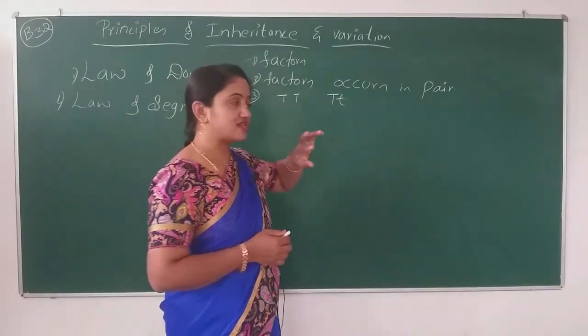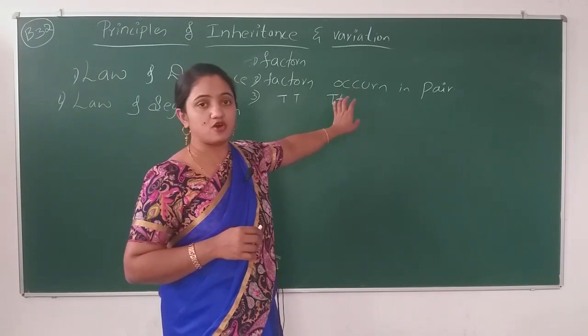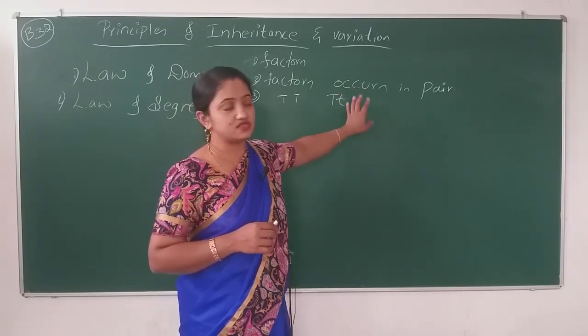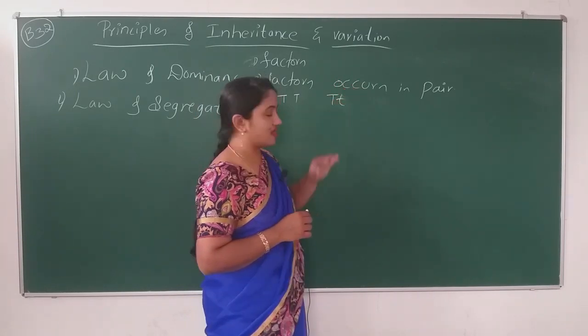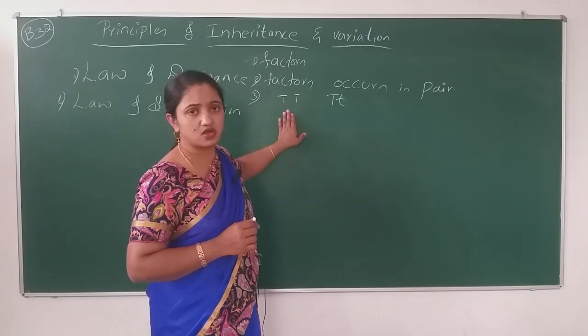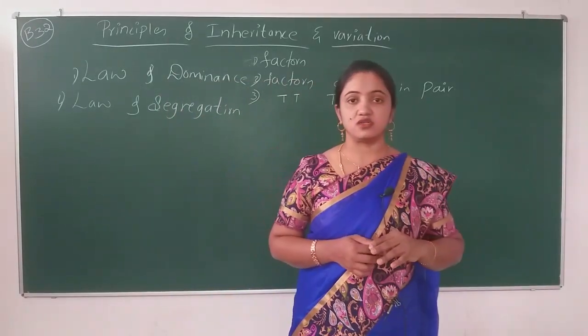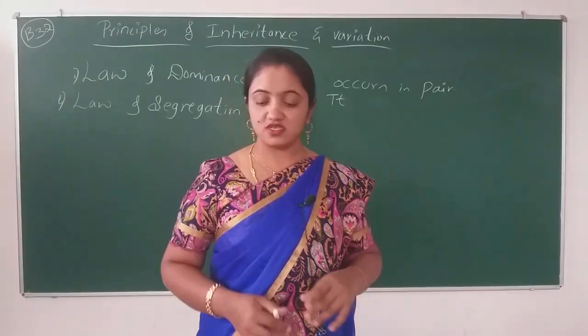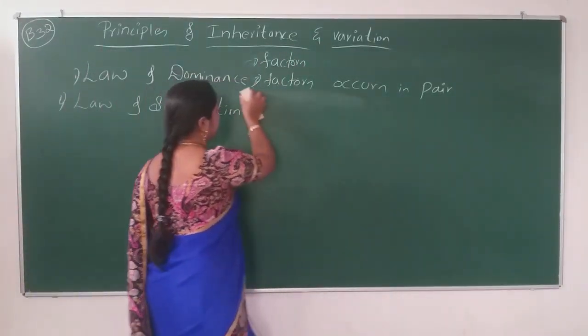In case of unpaired or mismatched genes, one gene suppresses the other, only in the heterozygous condition and not in the homozygous condition. After this we will see the law of segregation.